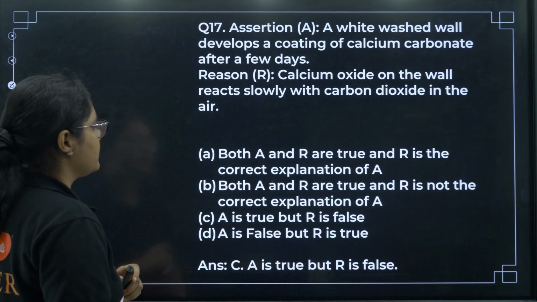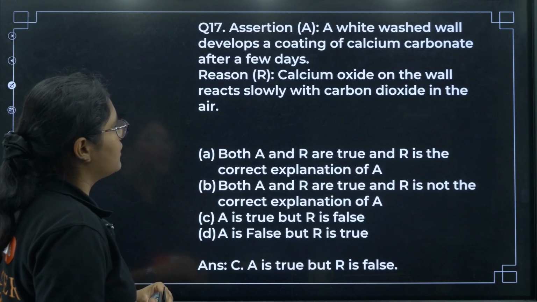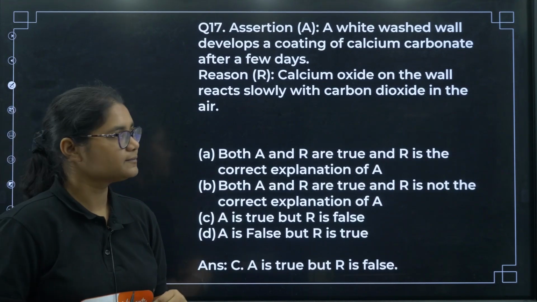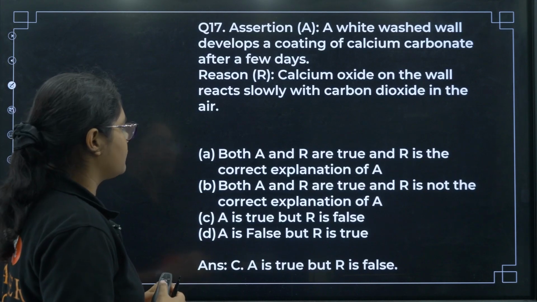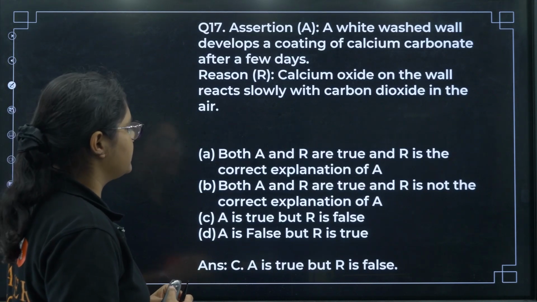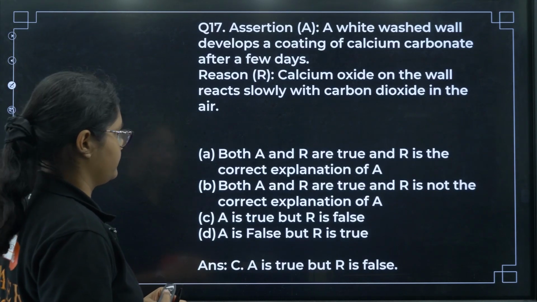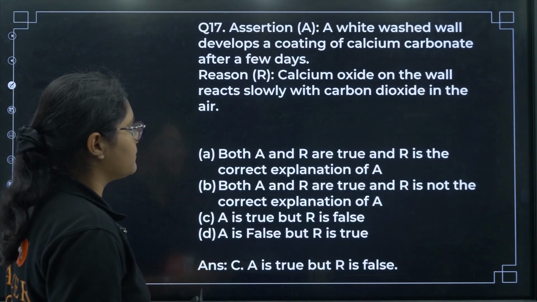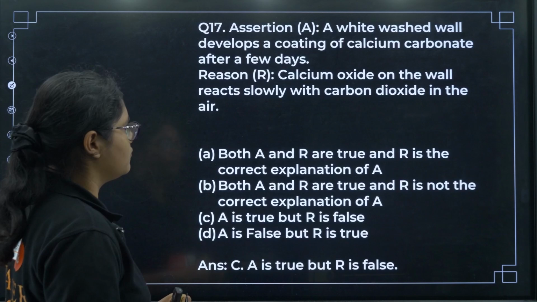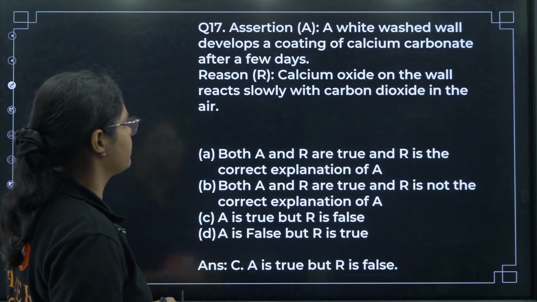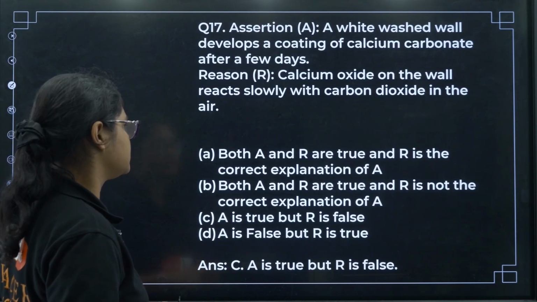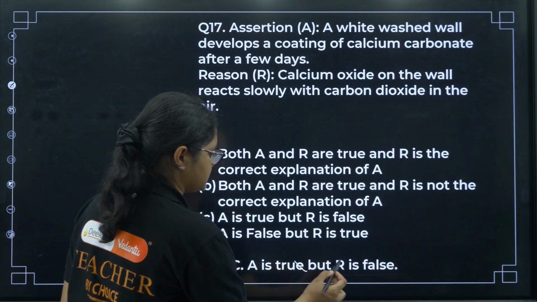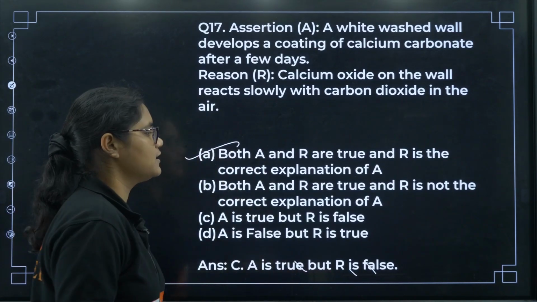Okay. Now coming to assertion reason question. A whitewashed wall develops a coating of calcium carbonate after a few days. The calcium oxide on the wall reacts slowly with carbon dioxide in the air. Yes, both the assertion and reason is correct here. Okay, this answer is wrong. Option number A is the correct answer.